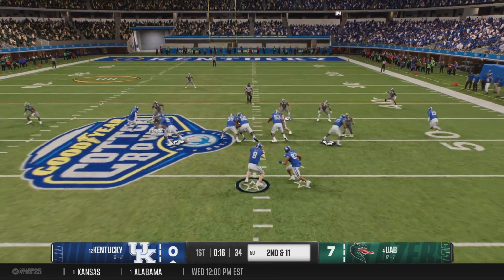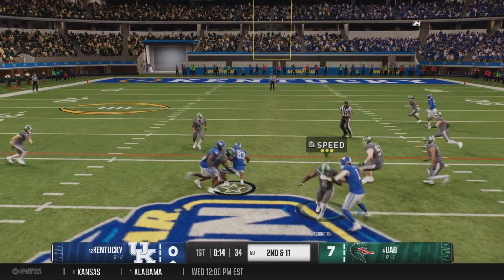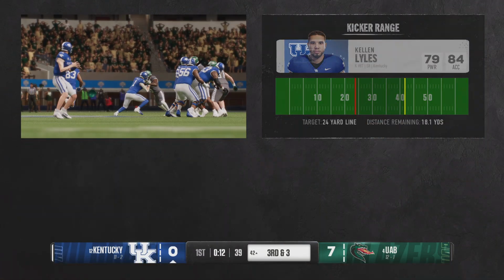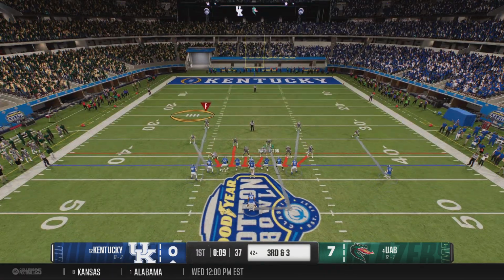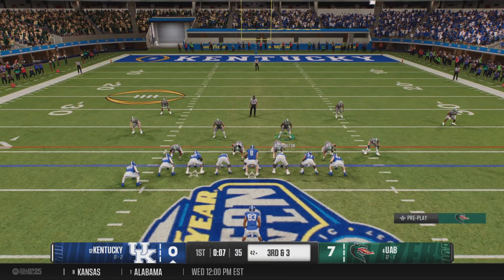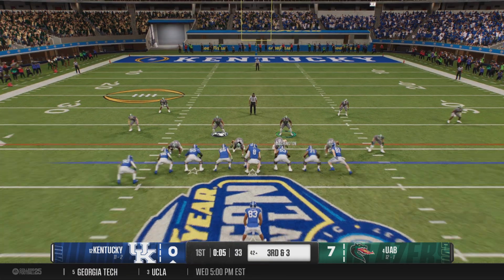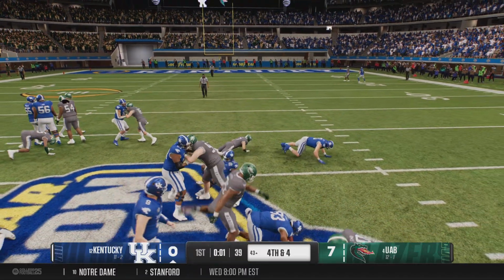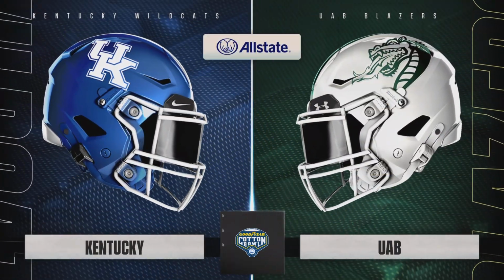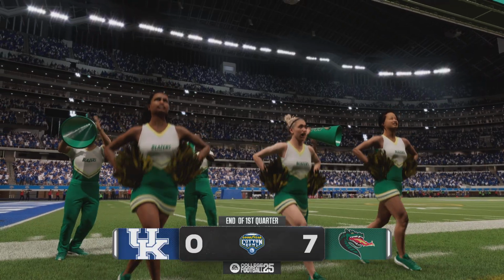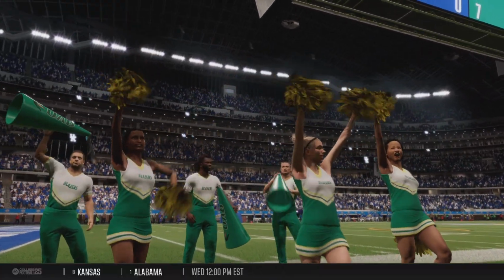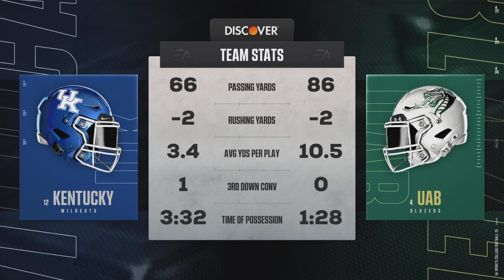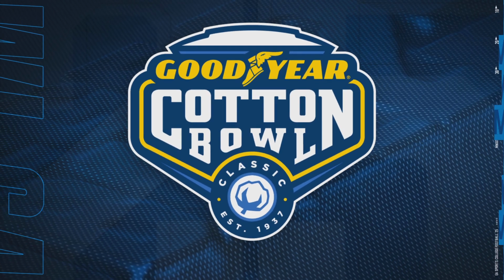Trying to flex the ground game here. Running back takes the handoff, finding enough space for a solid gain before they stop it. Offense comes up to the line. They might have a chance for a couple more plays before the quarter expires. They'll try to run for the first down. They'll stop him behind the line for a loss of 1. Well, Kirk, UAB has the lead here, and the first quarter is in the books. What is a huge opportunity for both these programs to get a step closer to a national championship.